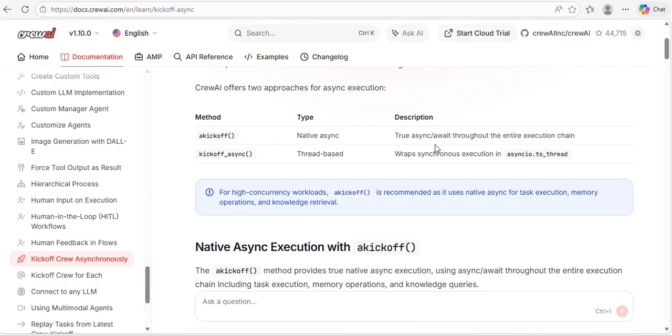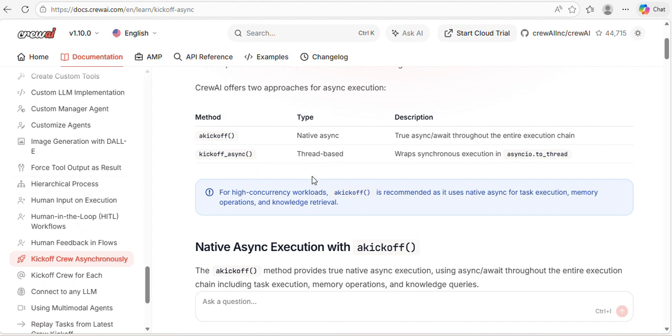Here in Python, we normally use async to provide asynchronous capability for a particular function, and await to wait for the execution to pass. When it finishes, it will resume the process. That's the working functionality of await through the entire execution chain. And then the next one is kickoff async.